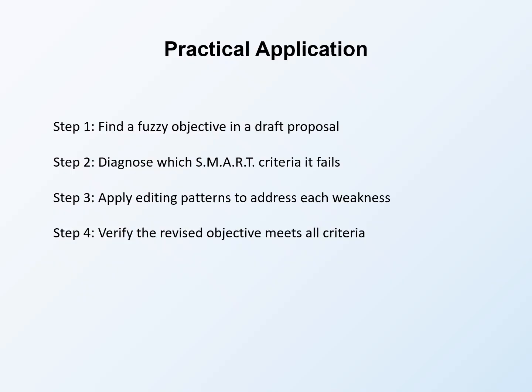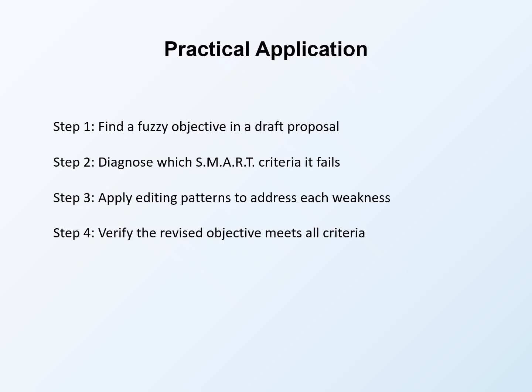Here is a practical exercise to apply what you have learned. Step 1. Find a fuzzy objective in a draft proposal you have written or reviewed. Most first drafts contain at least one objective that needs improvement. Step 2. Diagnose which SMART criteria it fails. Go through each letter. Is it specific, measurable, achievable, relevant, time-bound? Identify all weaknesses. Step 3. Apply editing patterns to address each weakness.